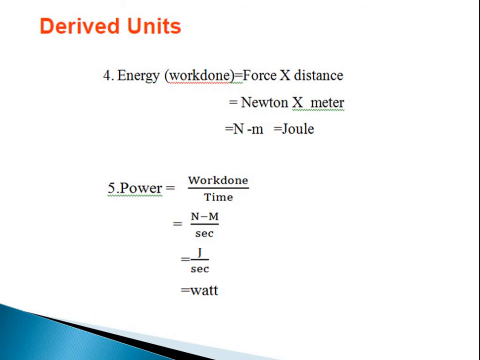Now next is the power. Power is nothing but work done divided by time. Now work done is Newton meter divided by time, which is second. But work done is expressed in terms of joule, so it is nothing but joule per second. So power is expressed in a watt.